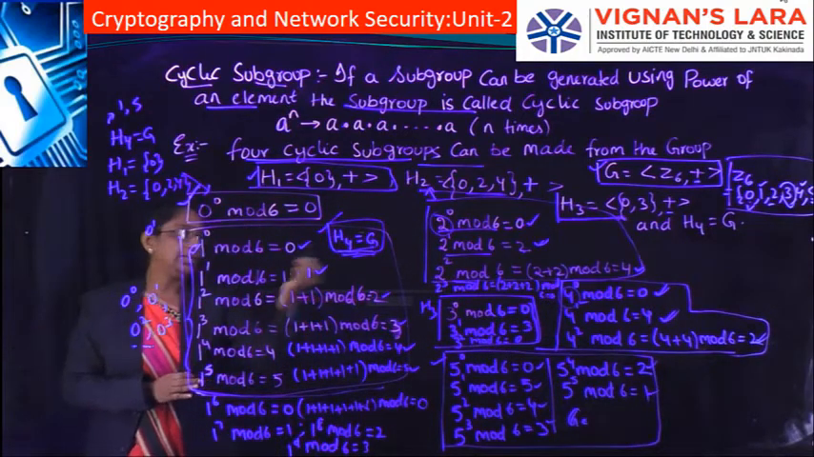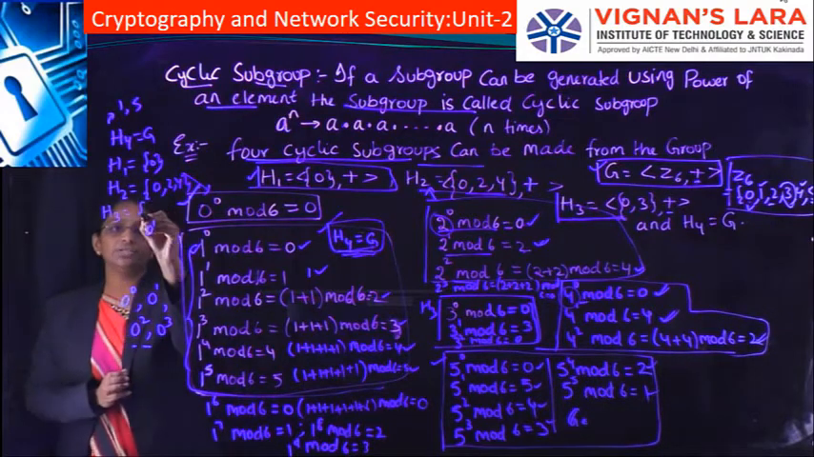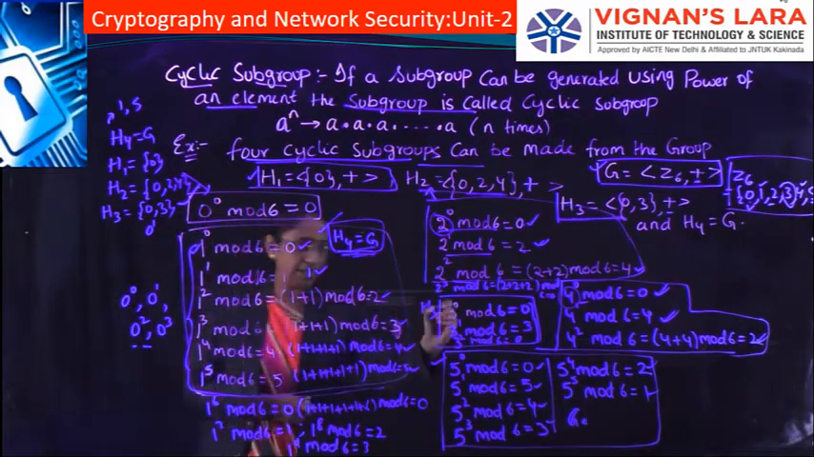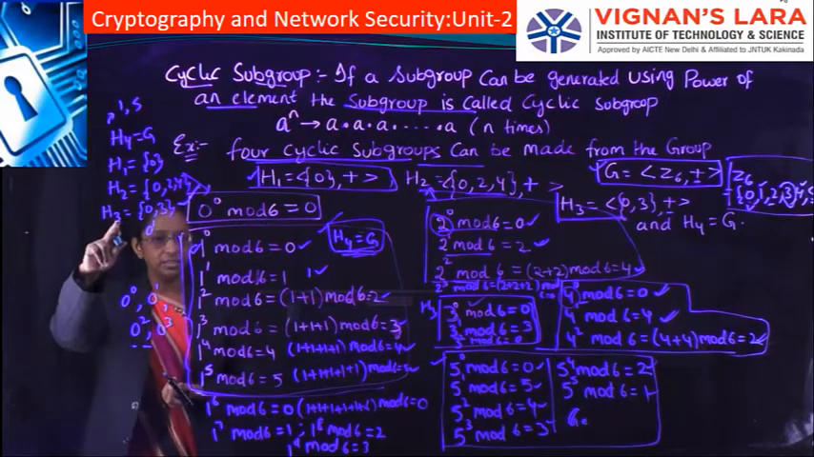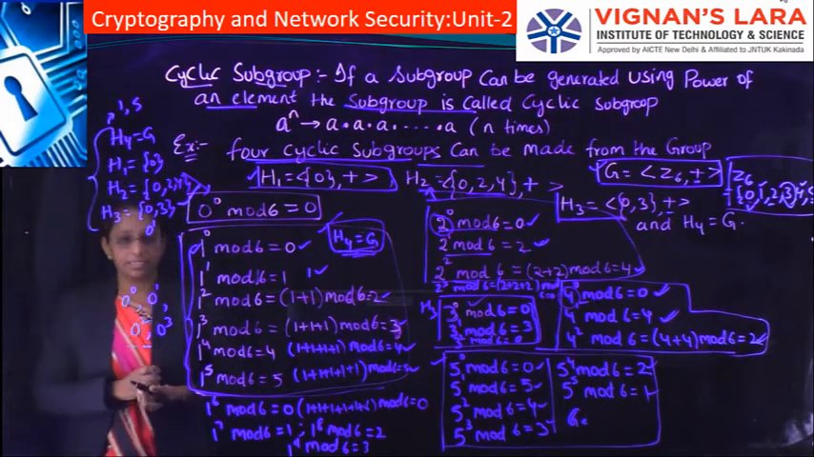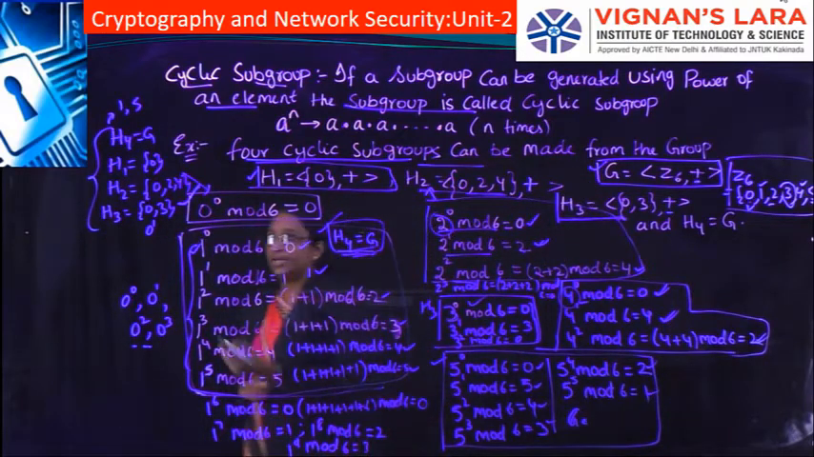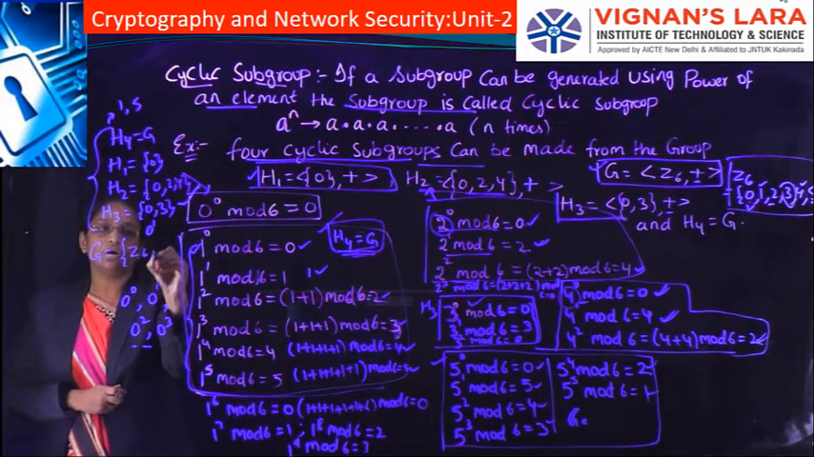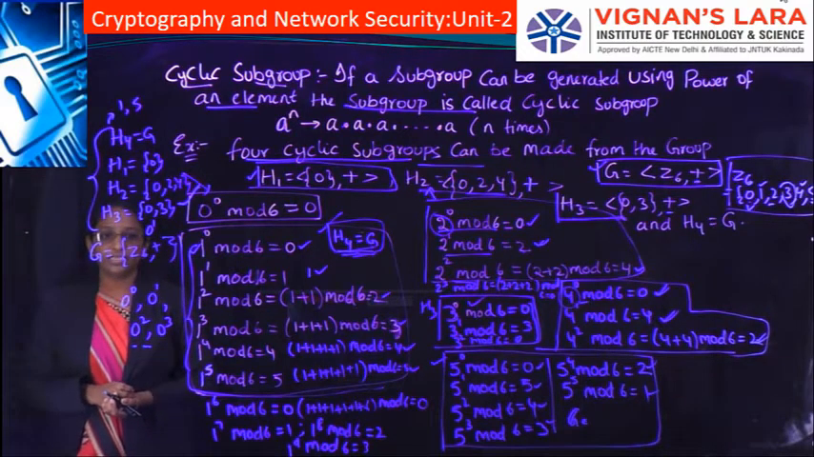The third cyclic subgroup generated is H3, which consists of elements 0, 3. It is generated from the element 3. So overall, we have generated 4 cyclic subgroups for the group G equal to Z6 with the addition operation. So that is about the cyclic subgroups.